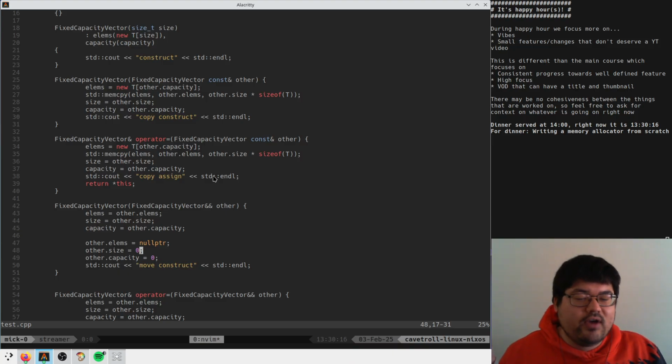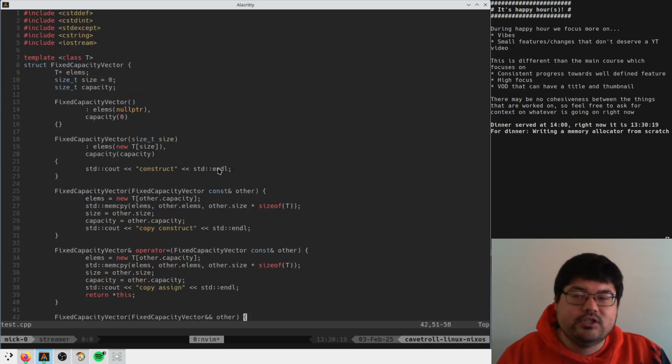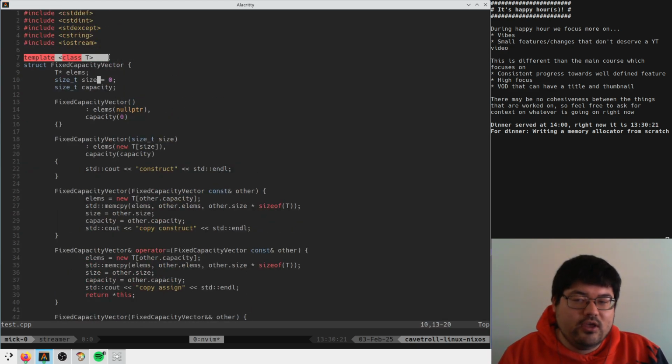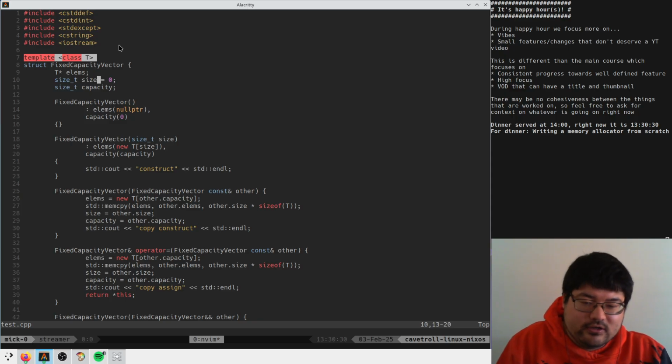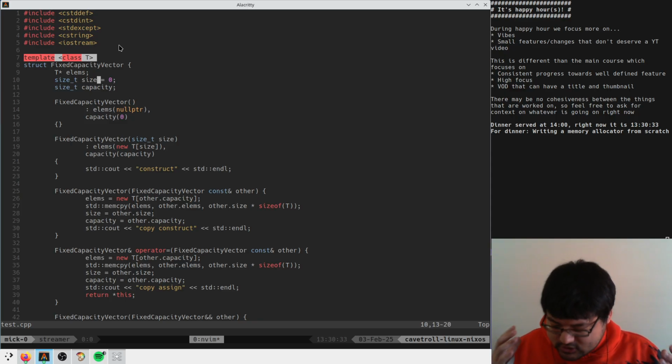We haven't even gotten into the fact that as soon as you start trying to do anything based off the template argument, you just get screwed. You have to do all of this, like you write a separate language in this templated code. It's just garbage. It's so frustrating to work with.